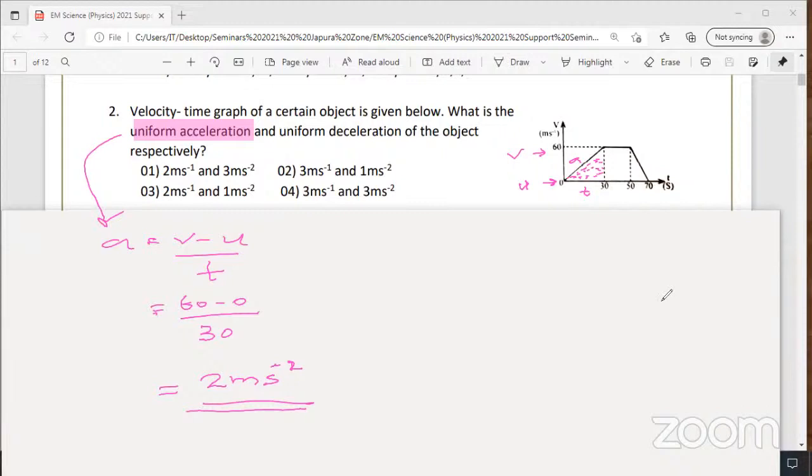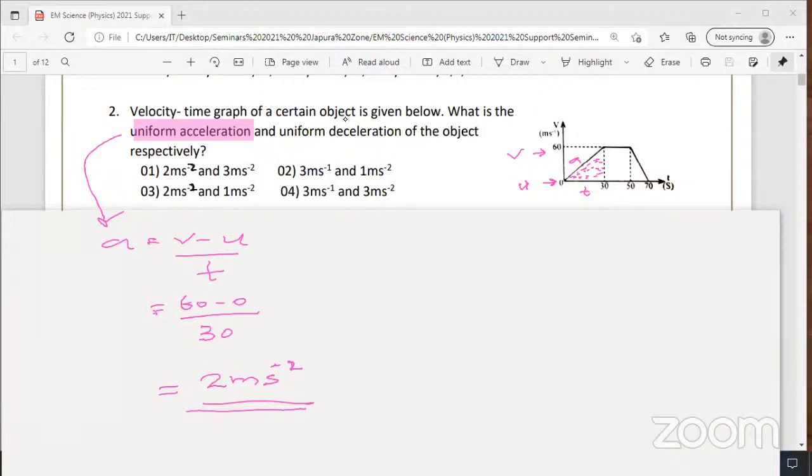The next one, there's a small correction in the answers. Please make a small correction among the answers. This should be ms minus 2 here. Make it ms minus 2. Then deceleration. Uniform deceleration, I'll highlight with a different color.